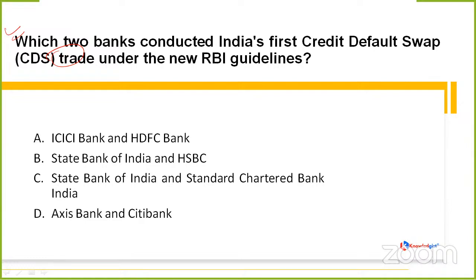What is it? It is the very first credit default swap trade under the new RBI guidelines. Whether the names of these two banks are ICICI Bank and HDFC Bank, SBI and HSBC, SBI and Standard Chartered Bank India, or is it Axis Bank and Citibank? Would be waiting for your reply.